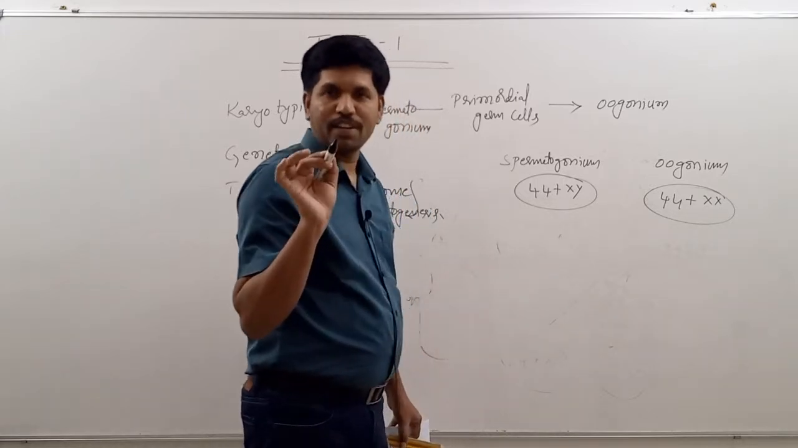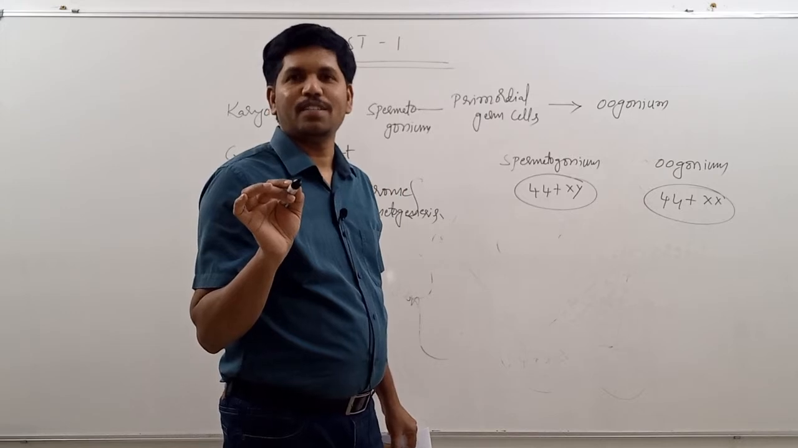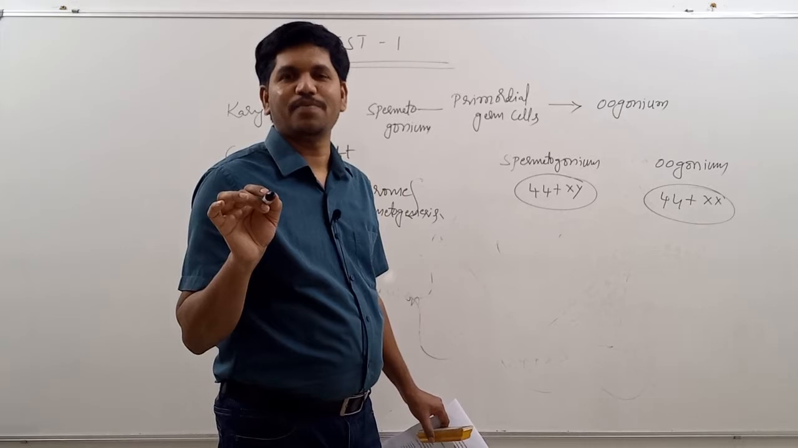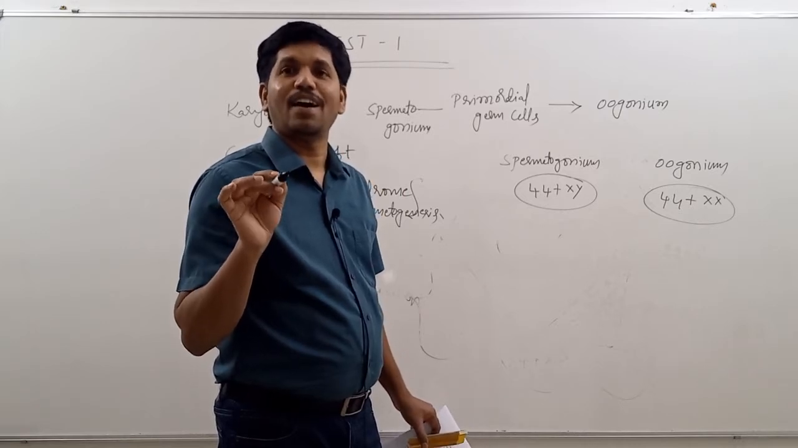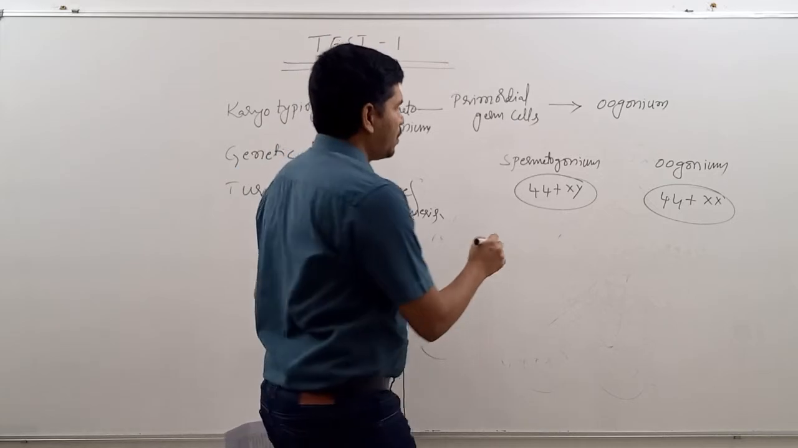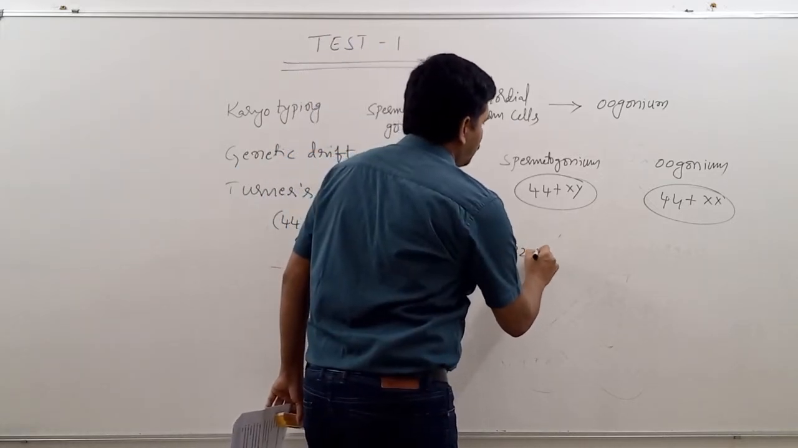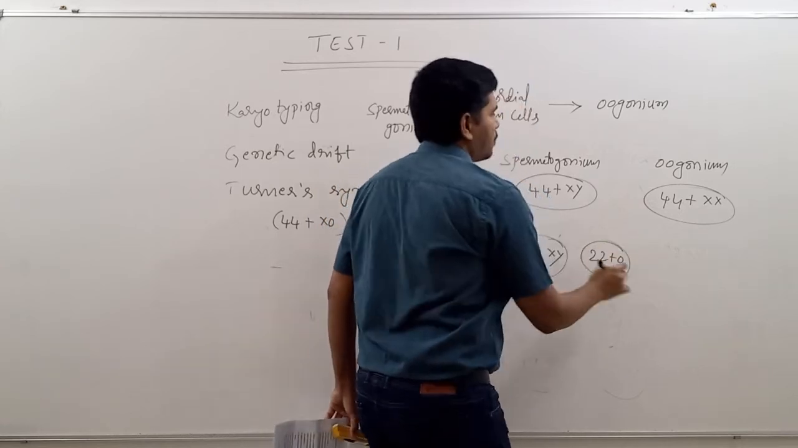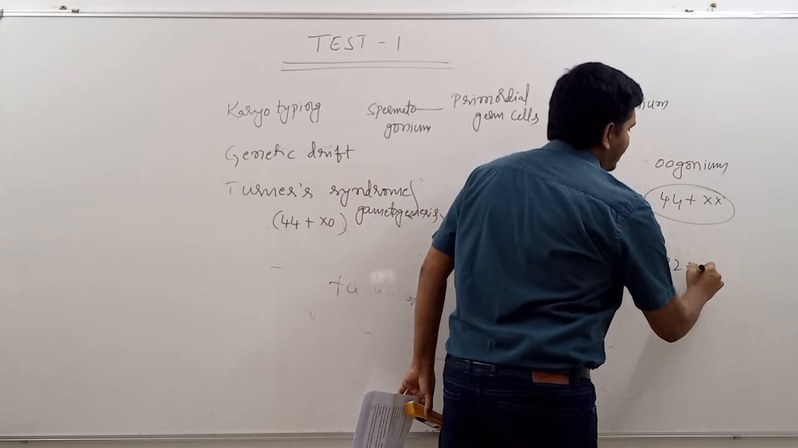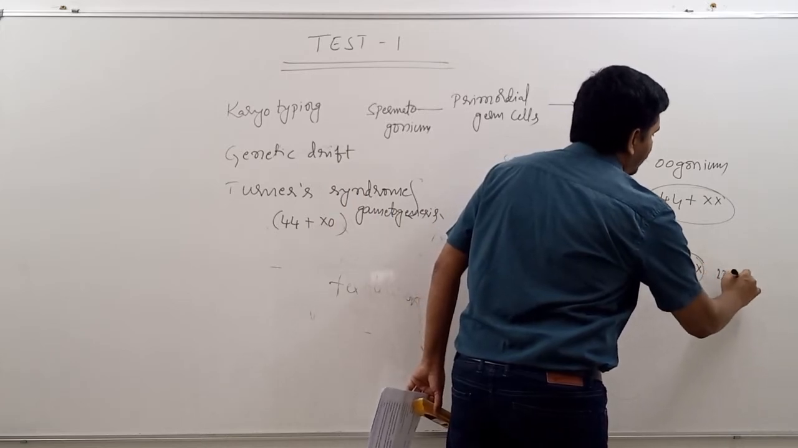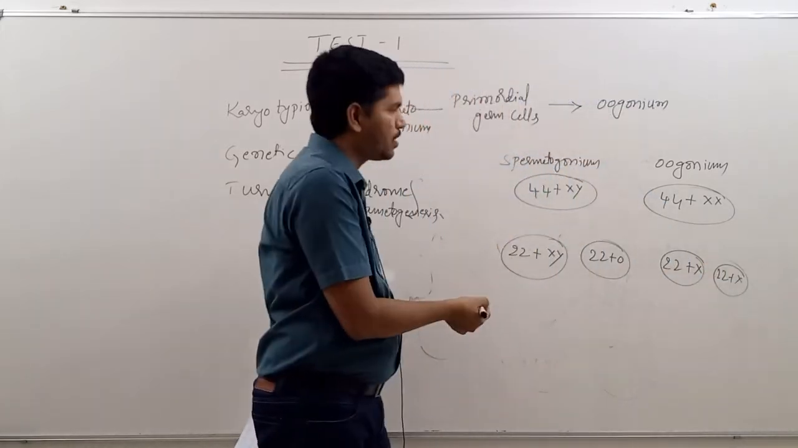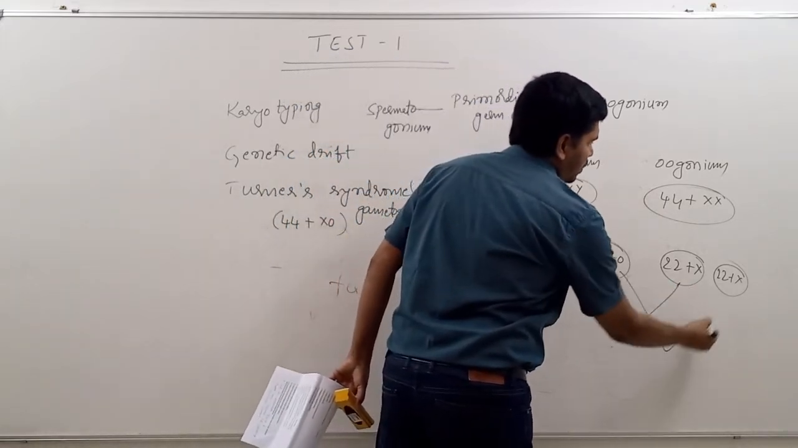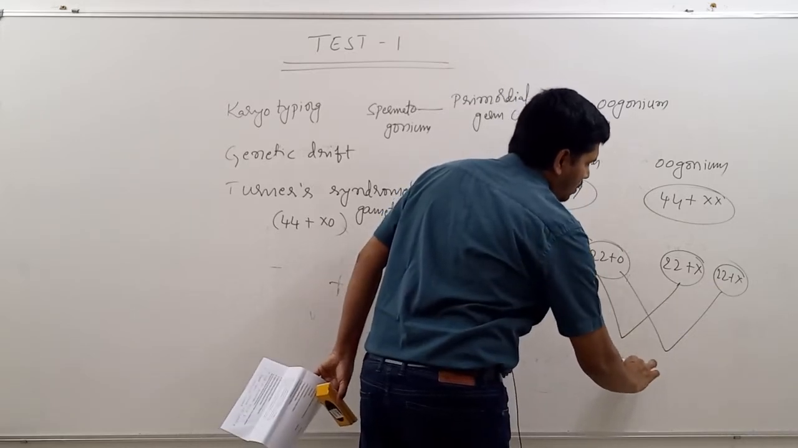Now, here you have to use scientific terminology. Some students mention it like this: non-separation of chromosomes. Don't use the general terminology. You have to use scientific terminology: non-disjunction of sex chromosomes. Now, 22 plus XY, 22 plus 0, 22 plus X, 22 plus X. Let us assume there is non-disjunction during spermatogenesis. By chance, if this cell fuses with this, or if this cell fuses with this, then we will get 44 plus X0.